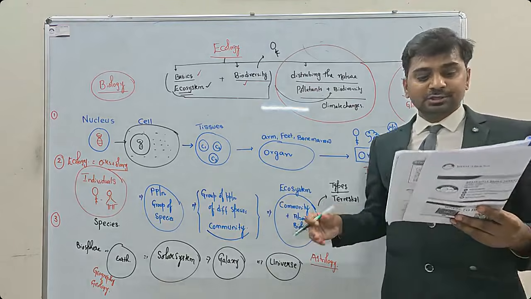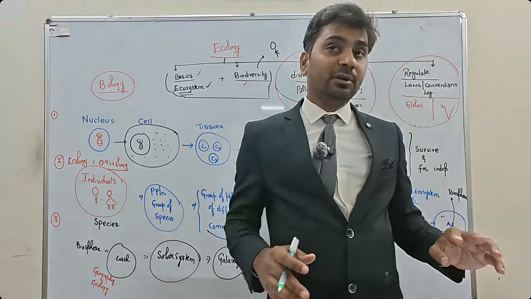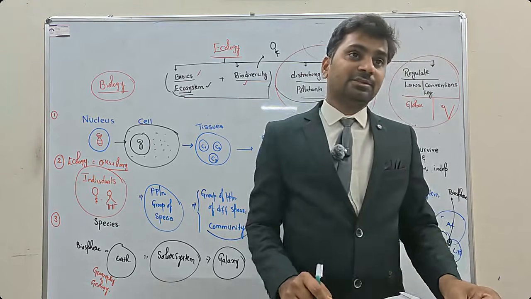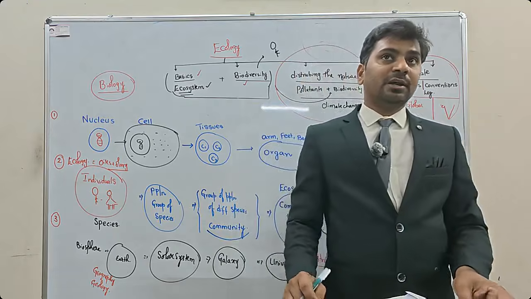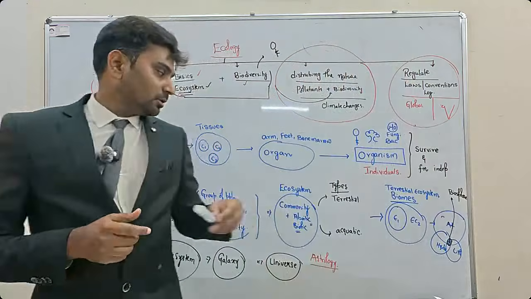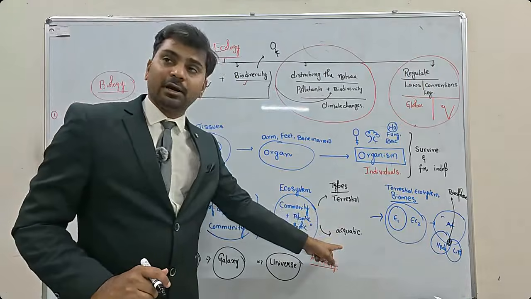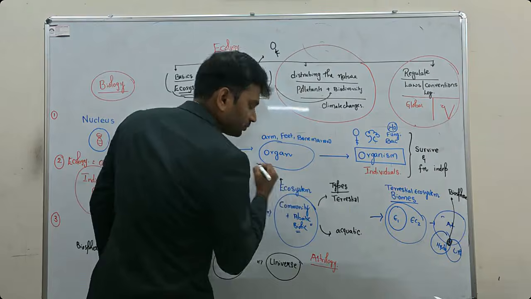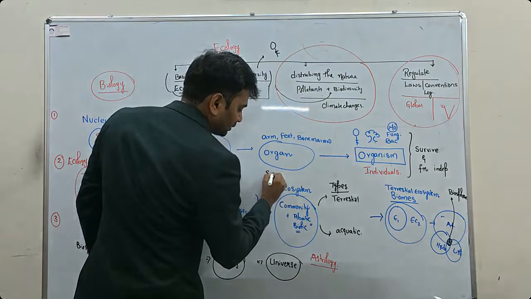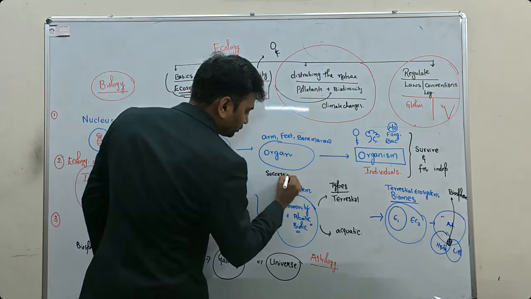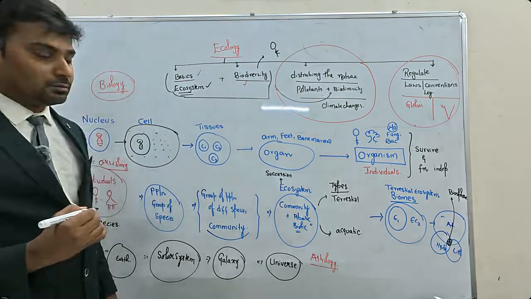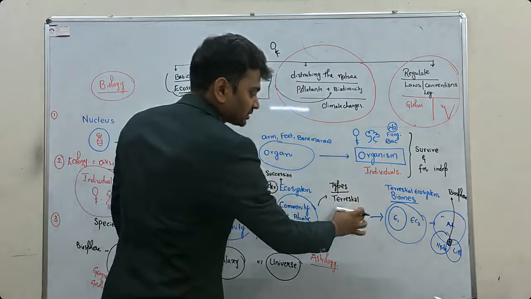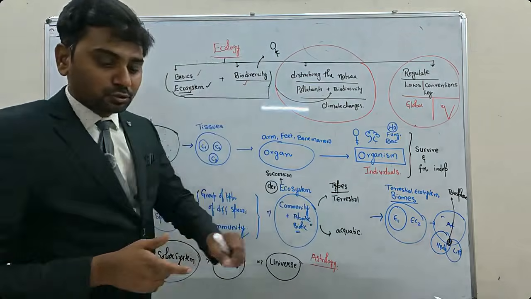Functions of ecosystems: you will have how an ecosystem is developing. Through successions, an ecosystem will develop. There we have ecological succession. Ecosystems will have these components, right? Terrestrial, aquatic types. Then how an ecosystem developed: for that you have ecological successions, through which an ecosystem will develop. So this is development: how an ecosystem actually developed, how many types of ecosystems there are, terrestrial, aquatic. Then what are the functions of ecosystems.